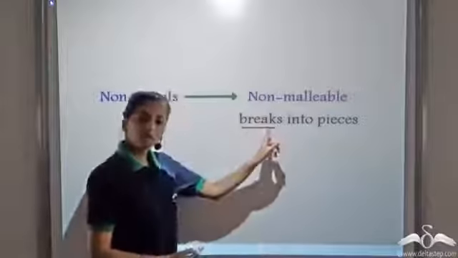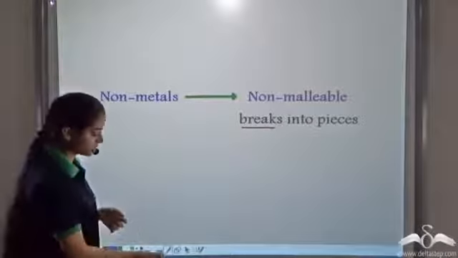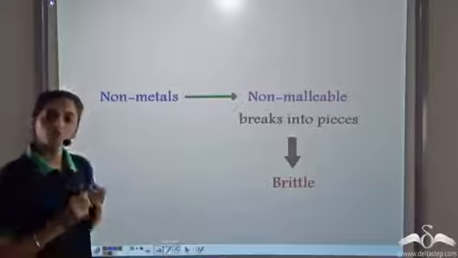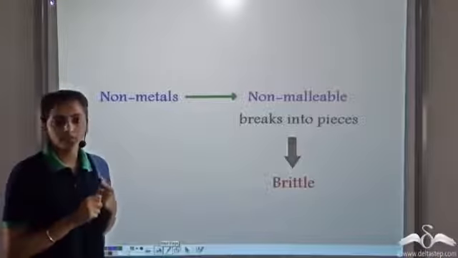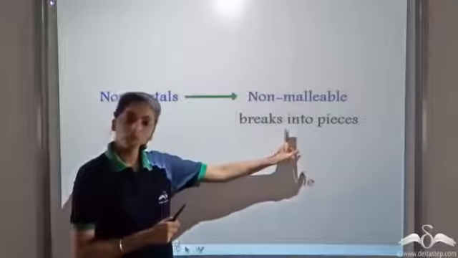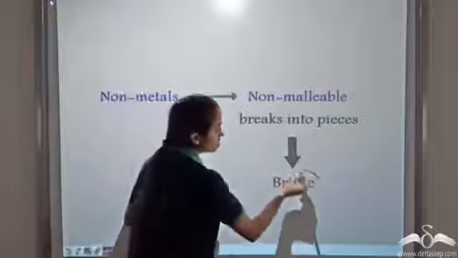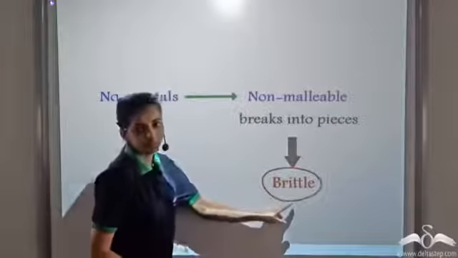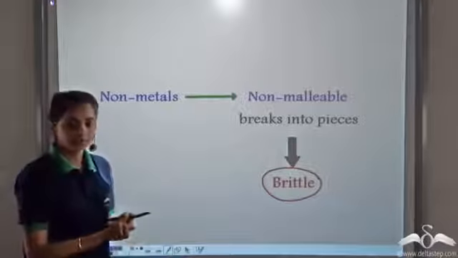And this property, according to which they break into pieces, is known as the brittle nature of the non-metals. So they are not malleable, instead they are brittle in nature.